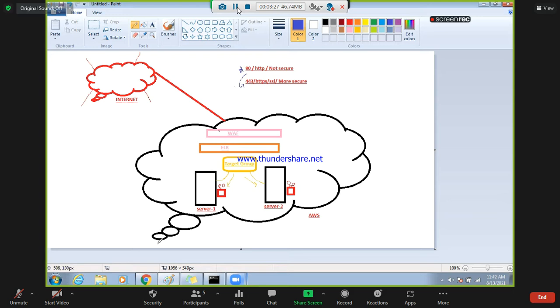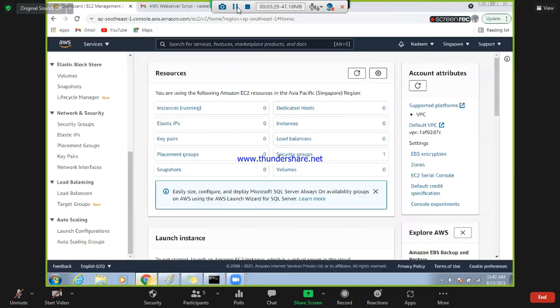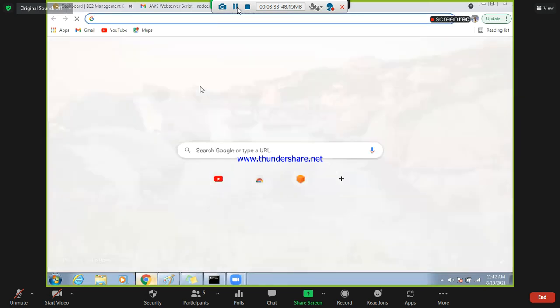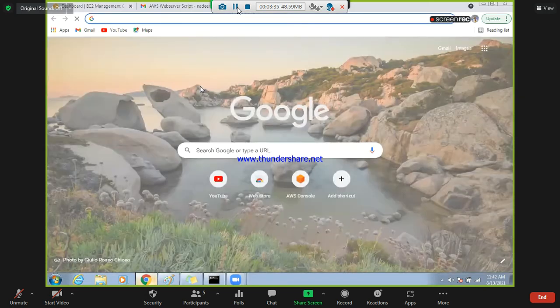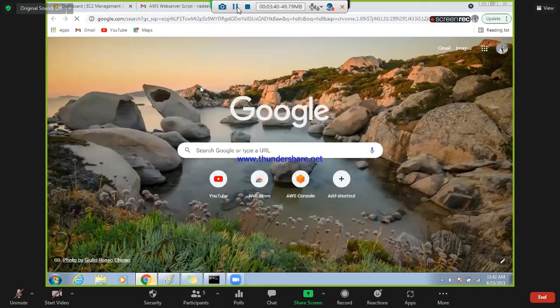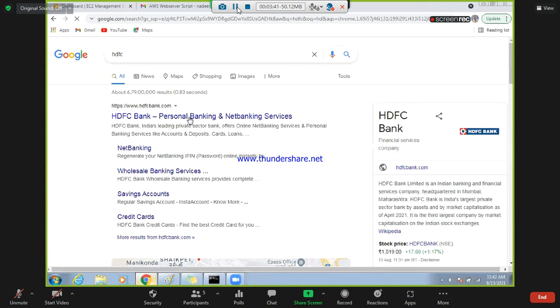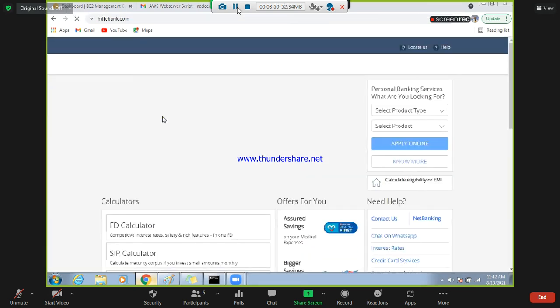Why? I'm showing you some examples. Let's say HDFC bank. If I'm going to the bank website, can you see here HTTPS? The moment I click net banking, you will see something here.